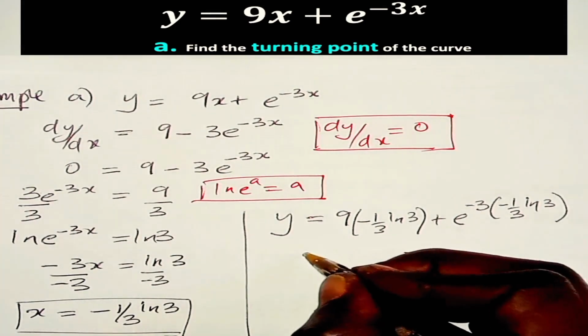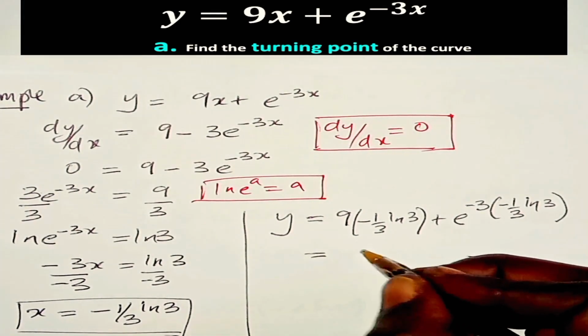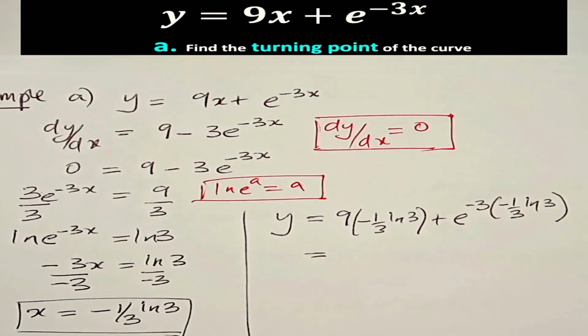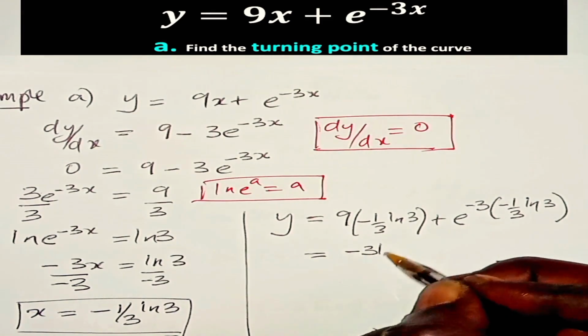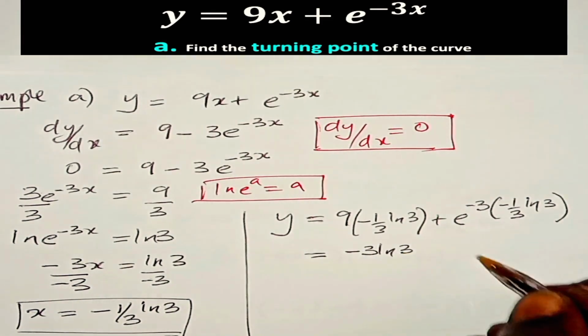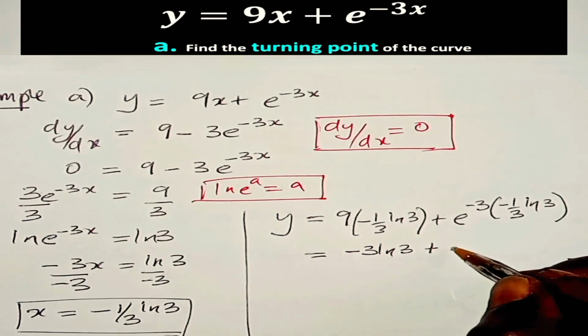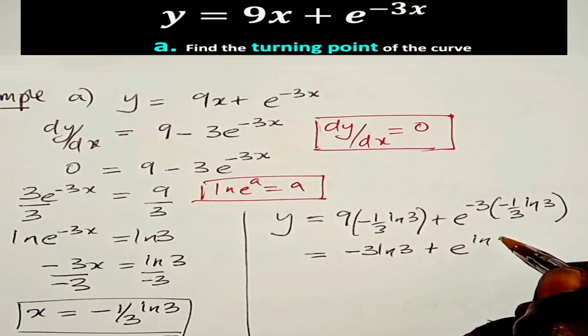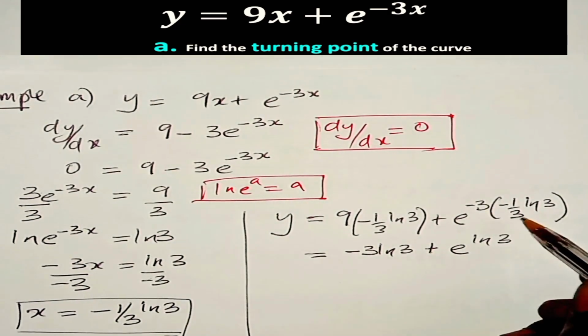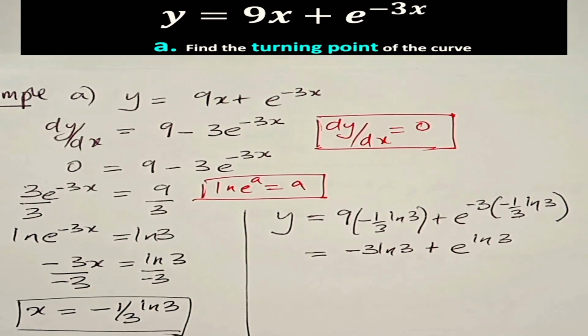Then we say y is equal to, you multiply this and that, you're going to get minus 3 ln 3 plus e to the power ln 3. This cancels off with that, the negative and the negative, you get a positive.